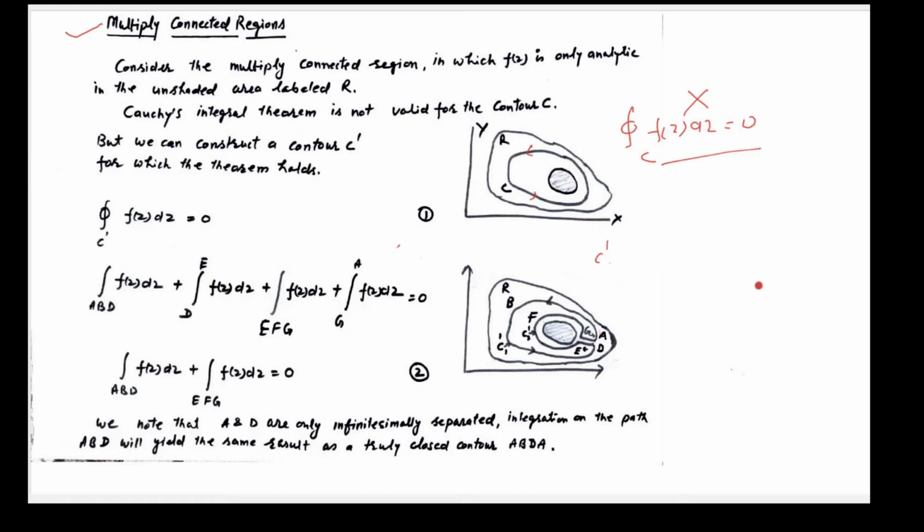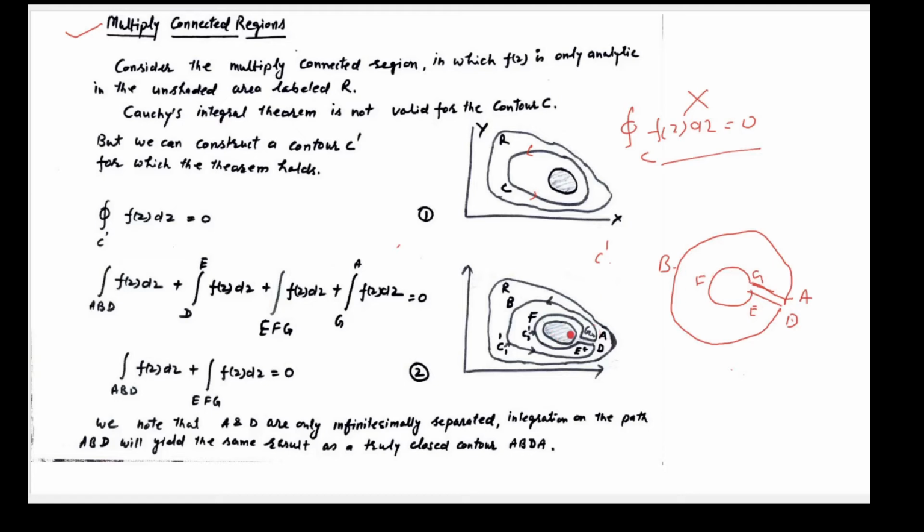Suppose we modify our contour such that now our contour is like this: A, B, D, E, F and G. So we have modified this, we have excluded this region.